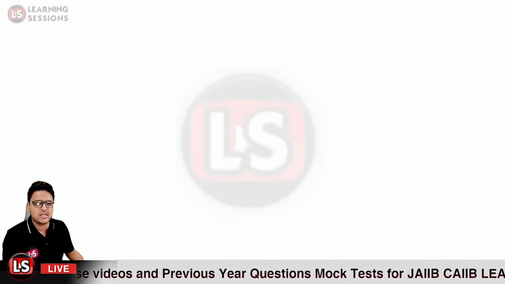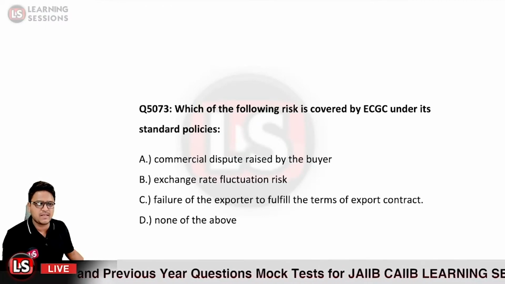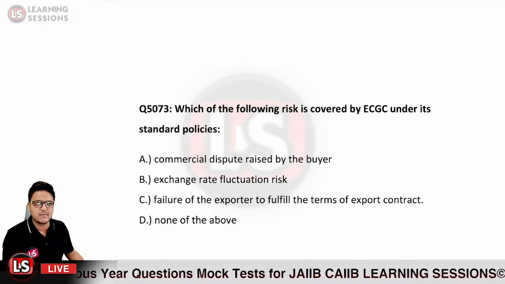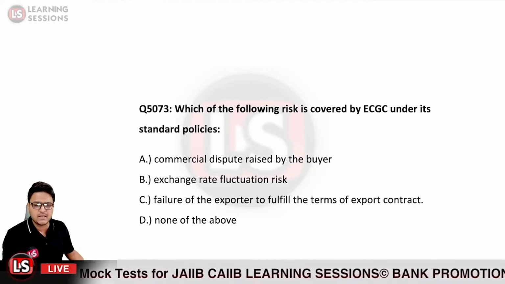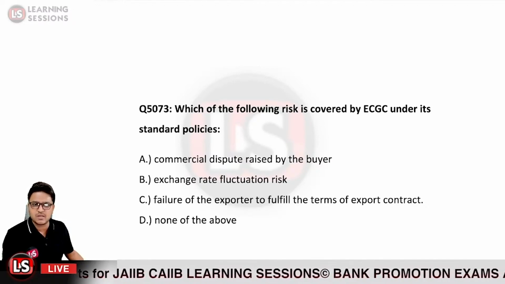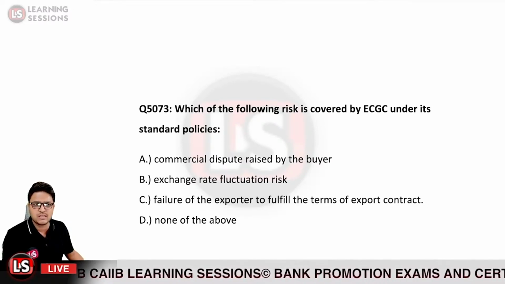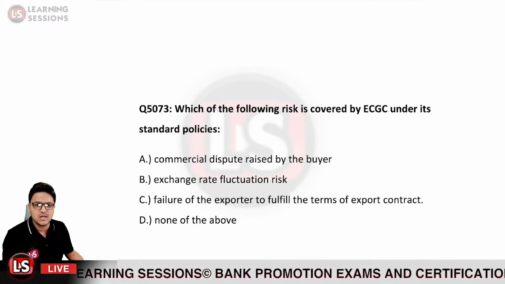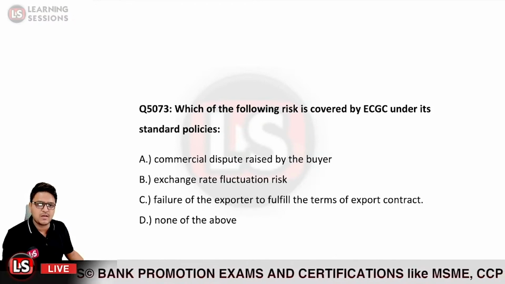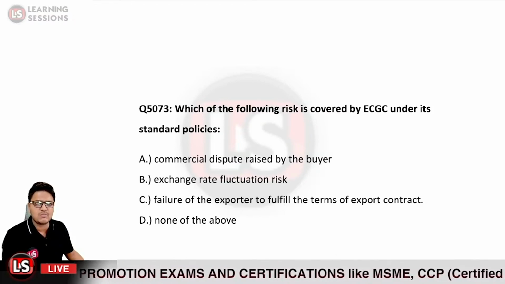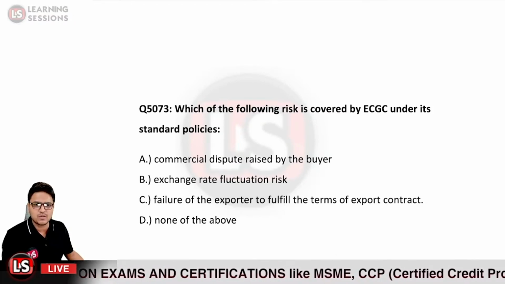The question says, which of the following risks is covered by ECGC under its standard policy? The different options are given: commercial dispute raised, exchange rate fluctuation risk, or failure of the exporter to fulfill the terms of export contracts.